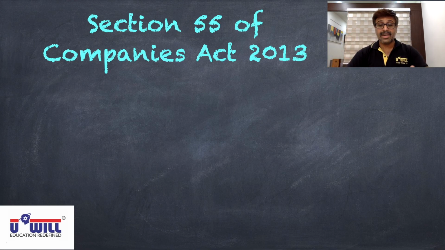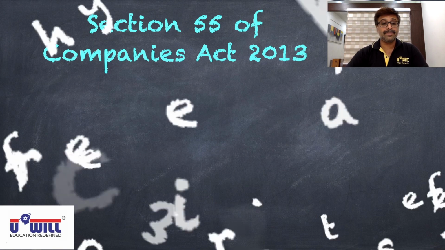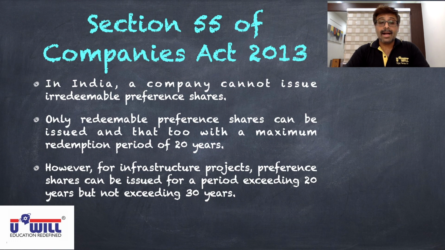All of you are supposed to write this onwards. This point onwards, whatever comes, you are supposed to write it in the notebook. So give the heading Section 55 of Companies Act 2013. First thing. In India, a company cannot issue irredeemable preference shares. There are two types of preference shares. Actually, there is a big classification of preference shares. On the basis of redemption, there are two types, redeemable and irredeemable. Then there are several others also: convertible, non-convertible, participating, non-participating, cumulative, non-cumulative.